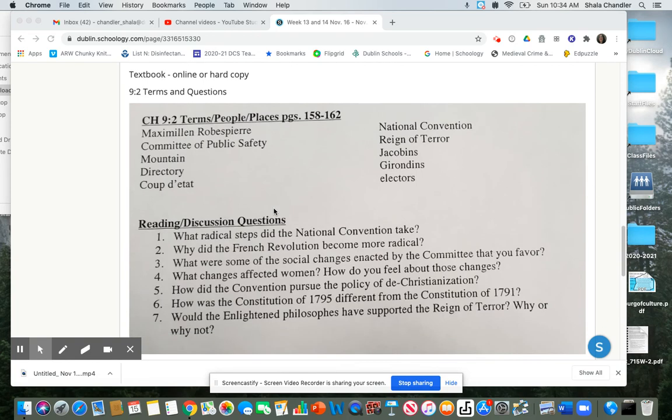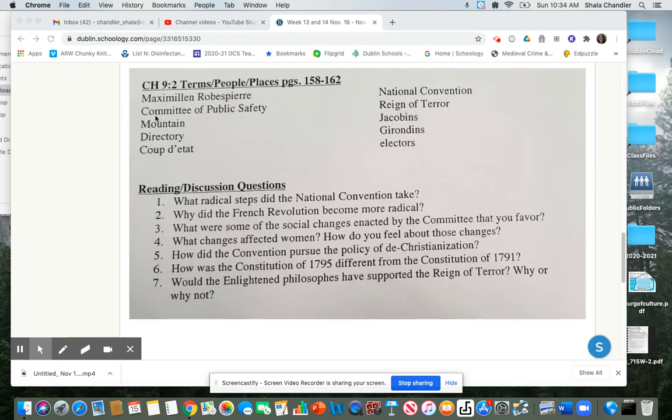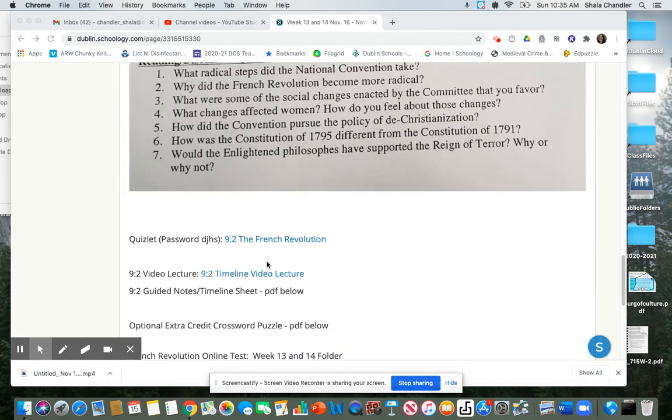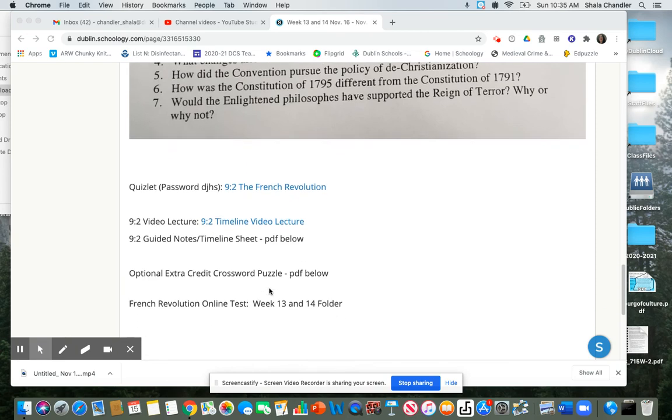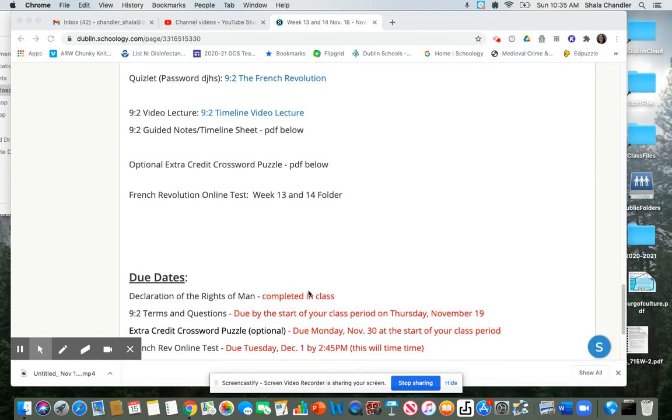Here's our 9-2 terms and questions. All of our terms, and here are the 7 questions. If you need to, use the Quizlet to define the terms and the people. Here's the access to our Quizlet right there. Video lecture notes, right here is the link to that, and then the timeline sheet that you'll need to fill out as you watch the video lecture is a PDF below. If you're going to choose to do the extra credit crossword puzzle, the PDF is located below, and the French Revolution online test is also open, and it's located in our week 13 and week 14 folder.